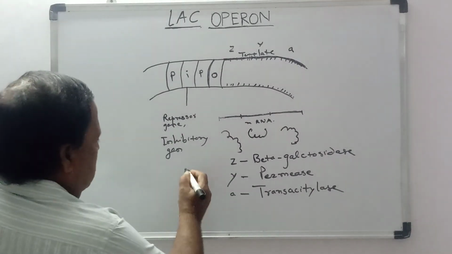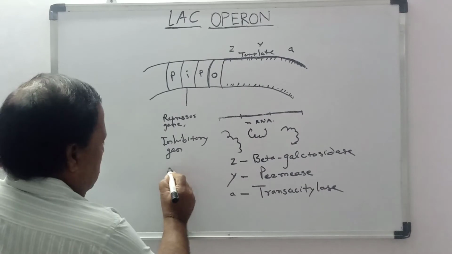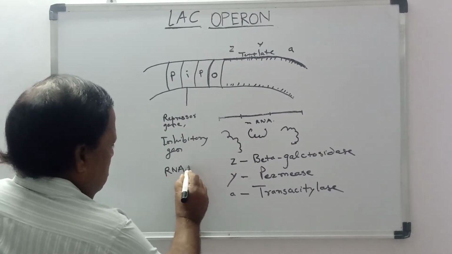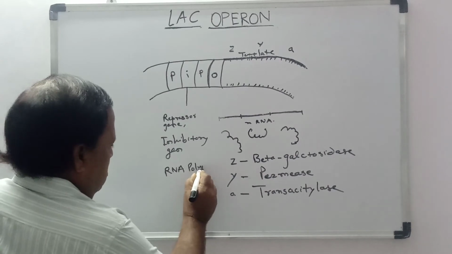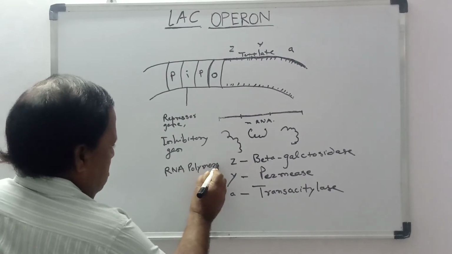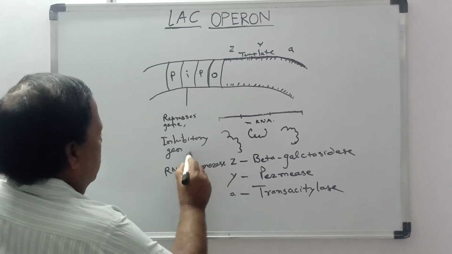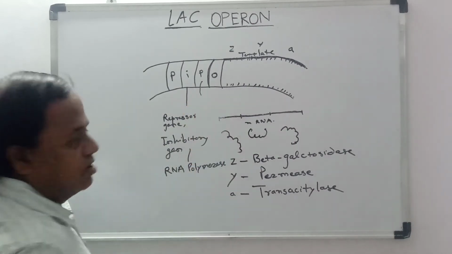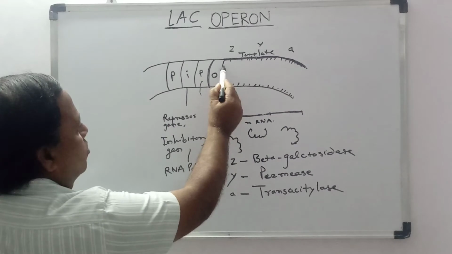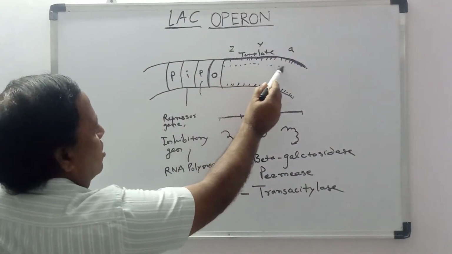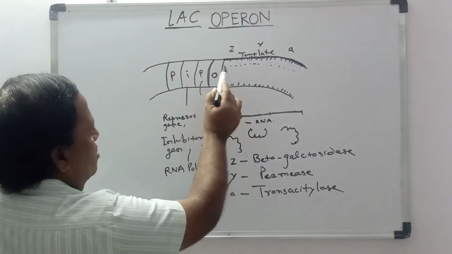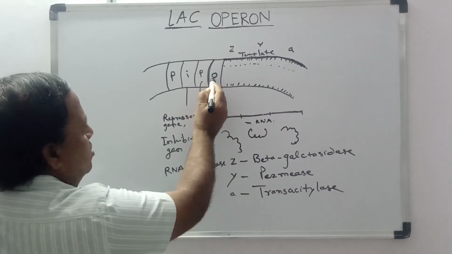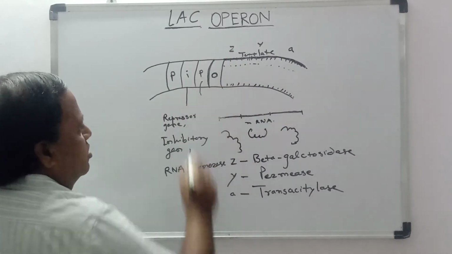Now you know that RNA polymerase will climb onto the promoter region and it will start producing the RNA. But this production of RNA is stopped because of this operator region.